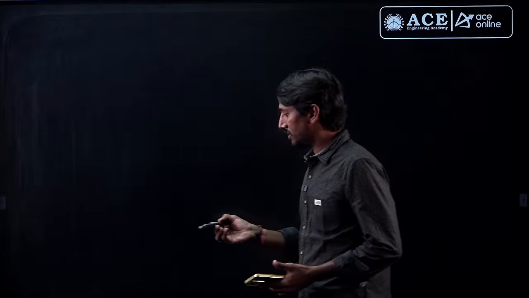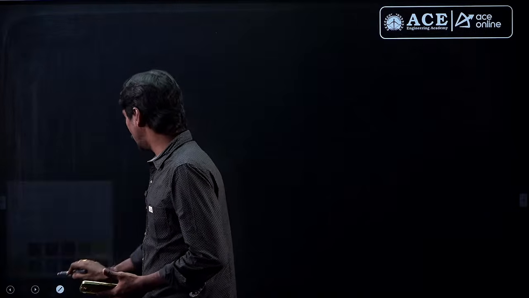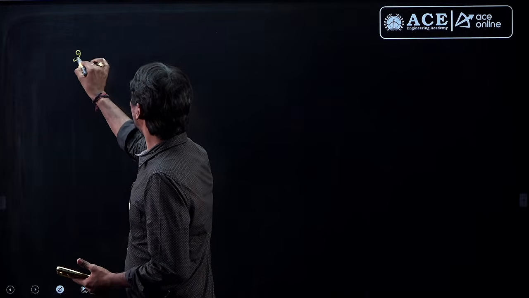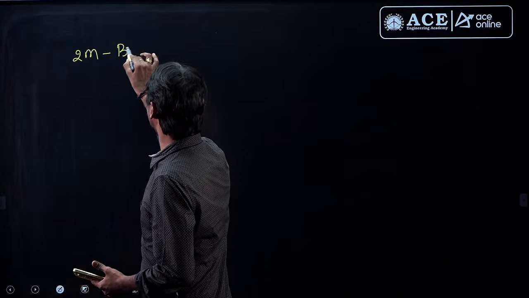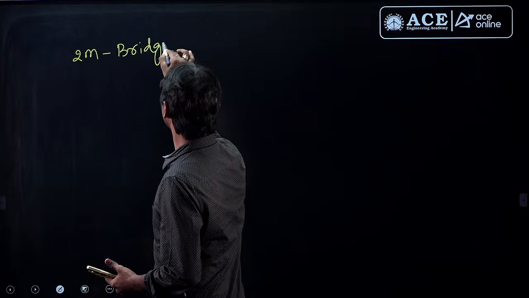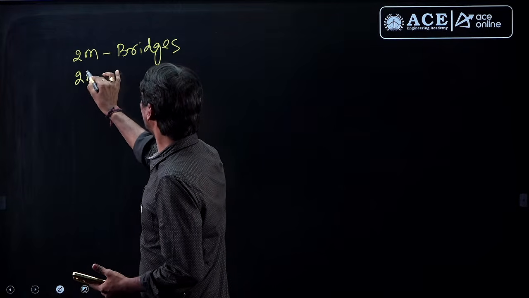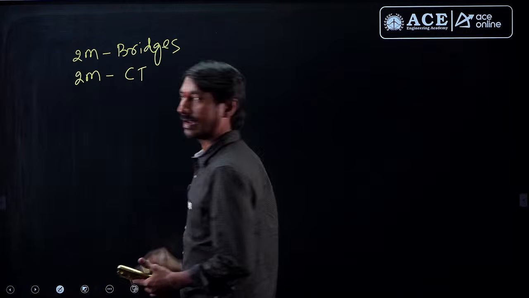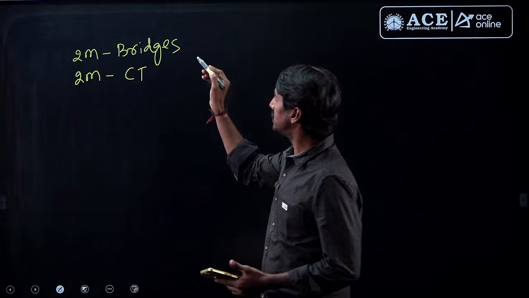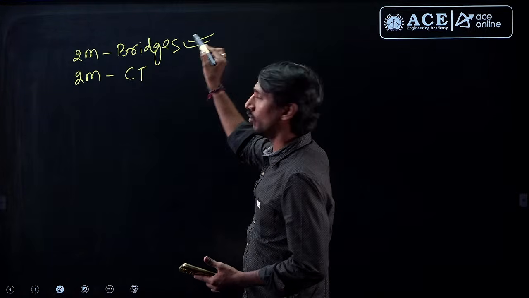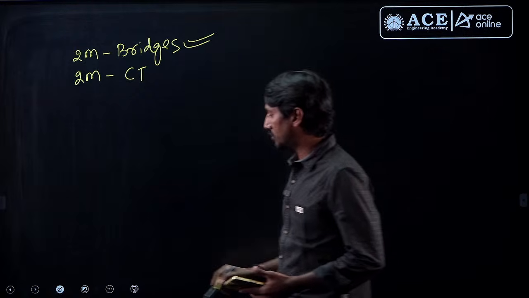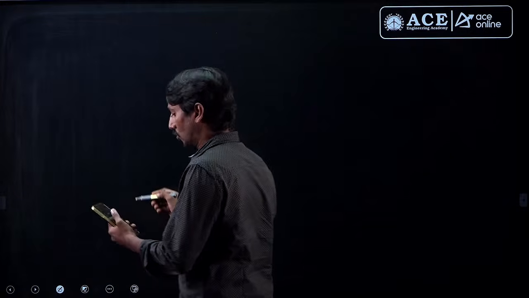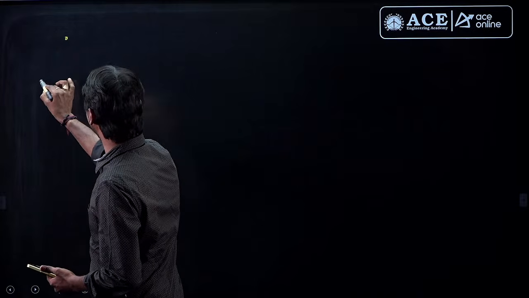Hello everyone. Now I'm going to talk about the measurement questions. As of now, we got the information like 2 marks question from the bridges and one more 2 marks question from the current transformer. But as of now, we have received the question only from the bridges. So I'm solving that. Here the question is given like one bridge is there,